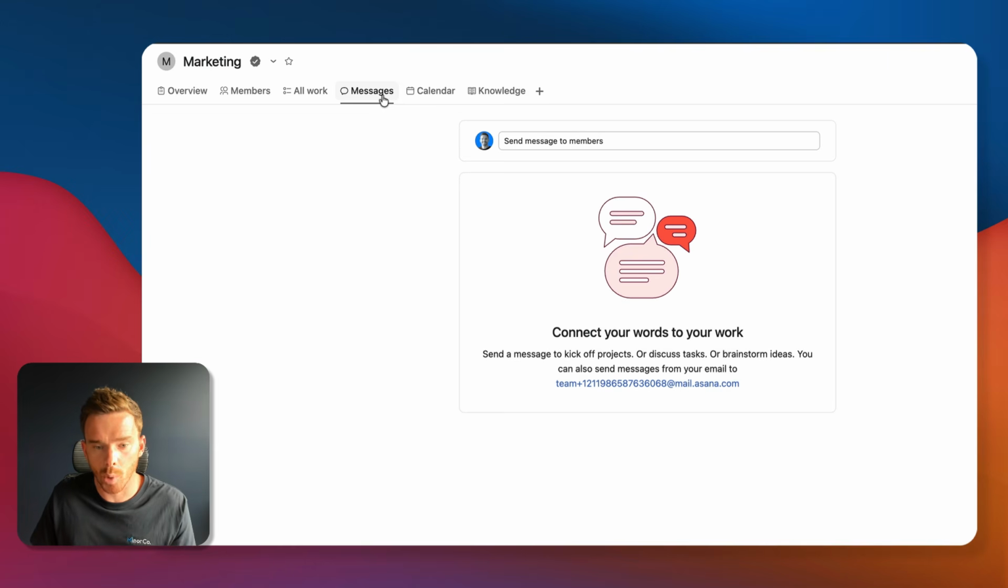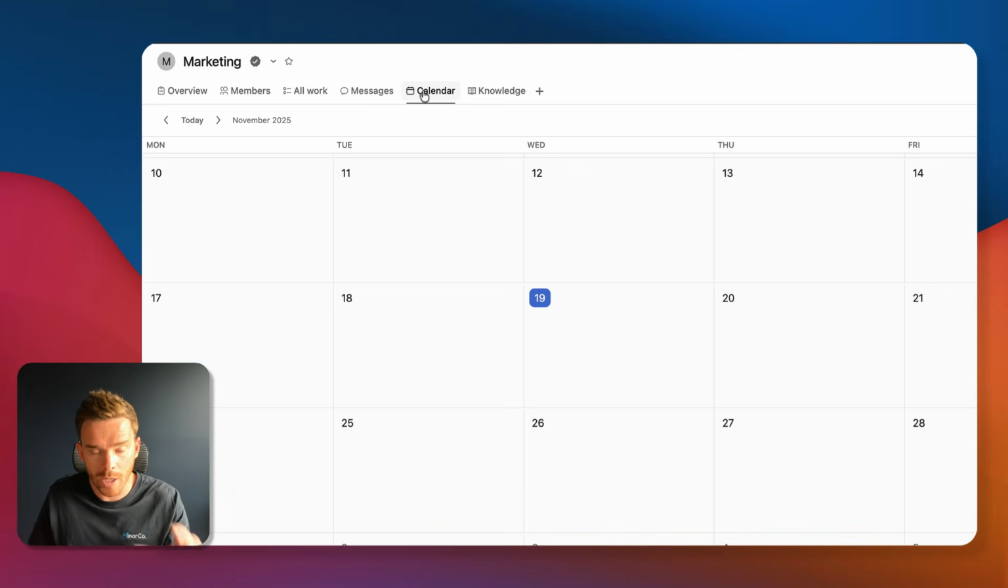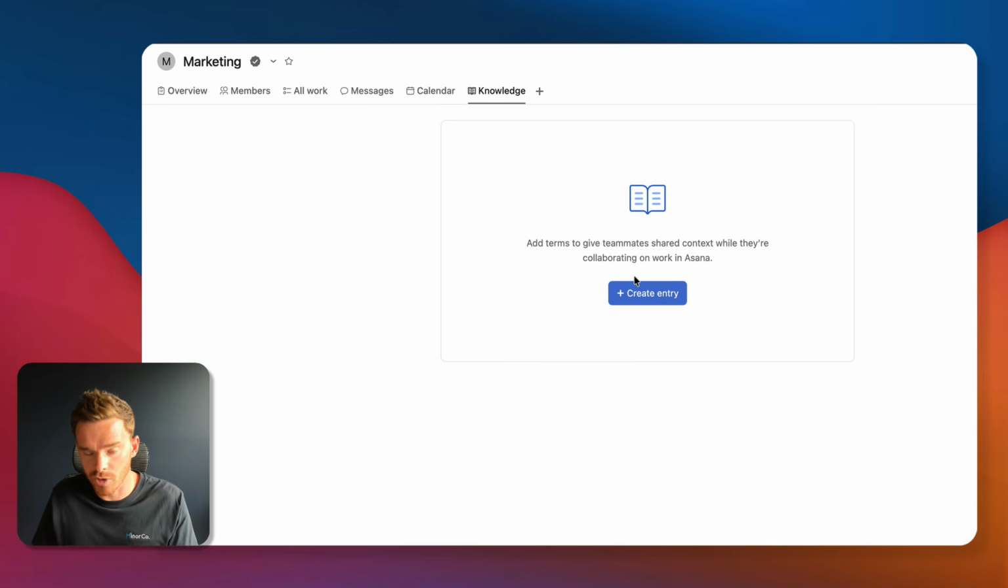There's a messages board. This is a bit like a channel in Slack or Microsoft Teams. And so this is where the marketing team could have internal conversations back and forth. There's also a team calendar where you can view tasks from the projects within the team, and a knowledge tab where you can add attachments, you can create internal resources and documents.